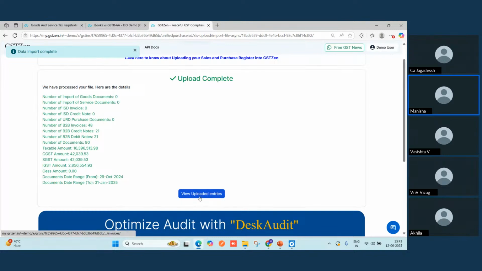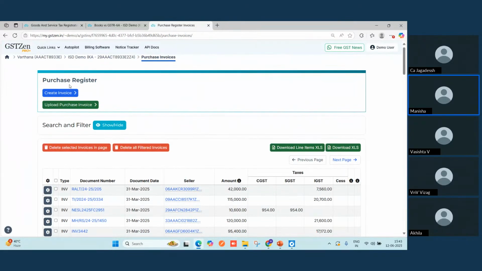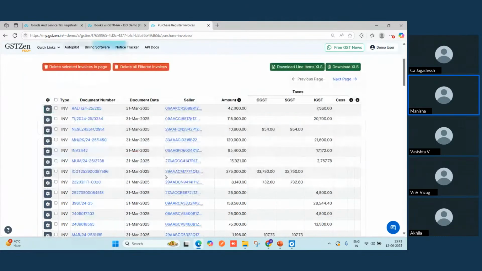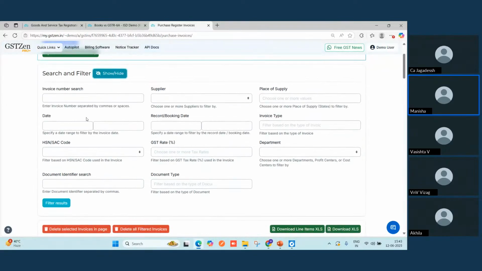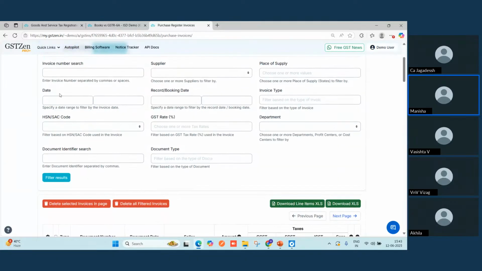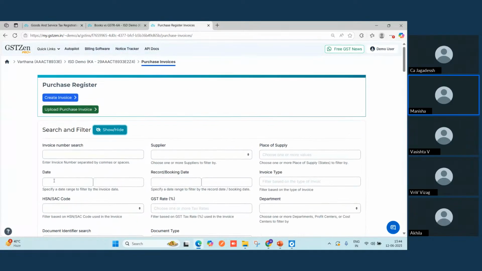The data is completely safe, and if you want to see whatever data you have uploaded, you have a separate screen with the name Purchase Register where you can see all your uploaded data. For the convenience of searching, we have the search and filter option, where a few search options are there to minimize your searching. You can simply apply the date range, you can apply the booking date range, you can search for a particular invoice and click on this filter result.